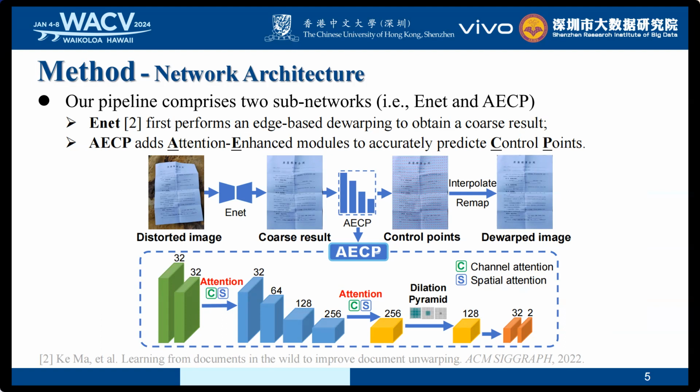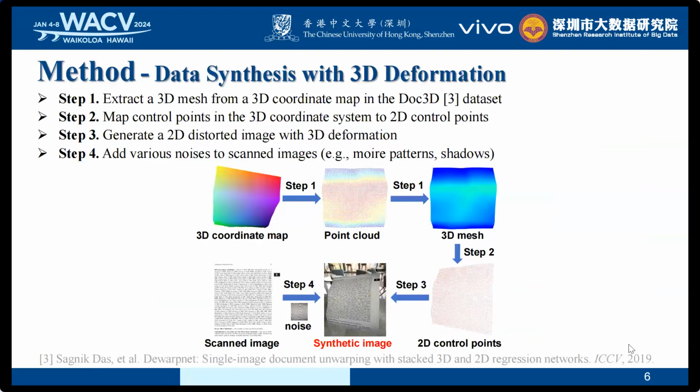Combining these two subnetworks, our pipeline significantly removes background noise and enhances the readability of dewarped images, providing a robust and reliable solution. To enhance the quality of training data, we develop a new method that synthesizes 2D training data with 3D deformation to make it more real.